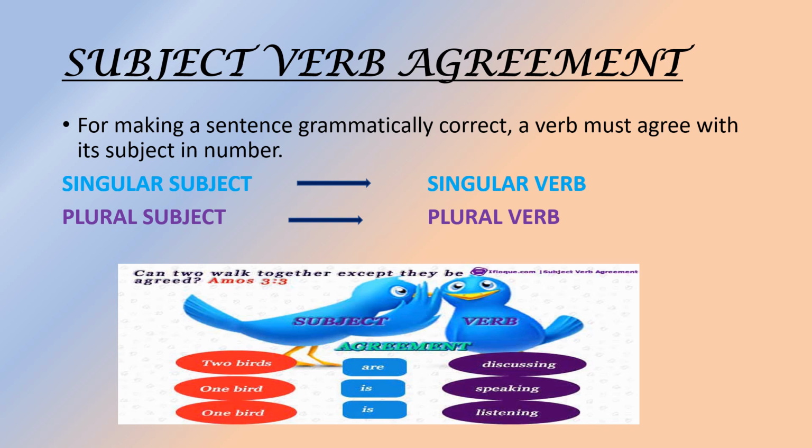Two birds are discussing. One bird is speaking. One bird is listening. Okay. So you have seen that two birds are plural here and the verb is also in plural form. Okay. That is are. Again, one bird means singular. Only one bird is talking. That is why we have used the word is. Third line is also one bird is listening. That is why you have used the word is. Okay.